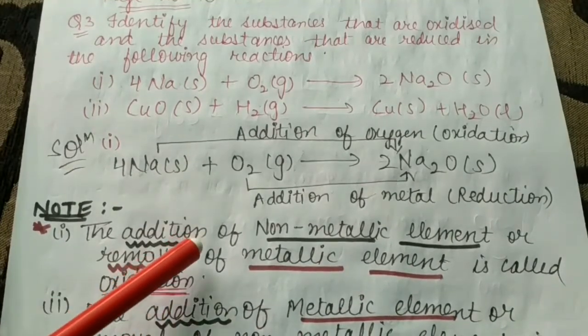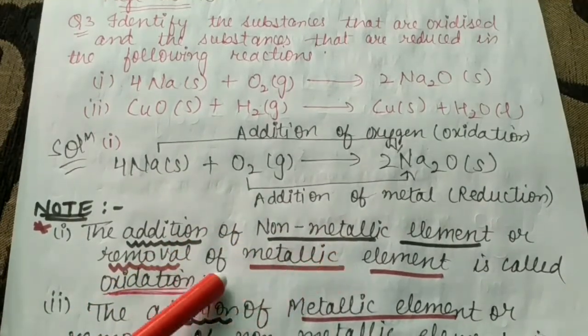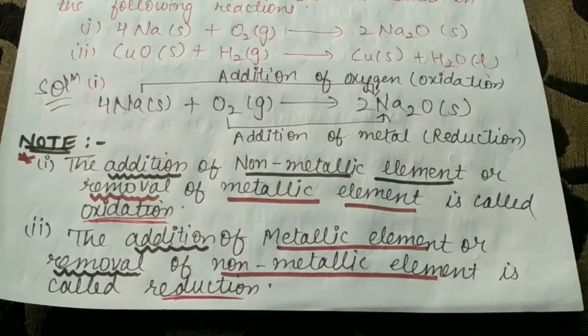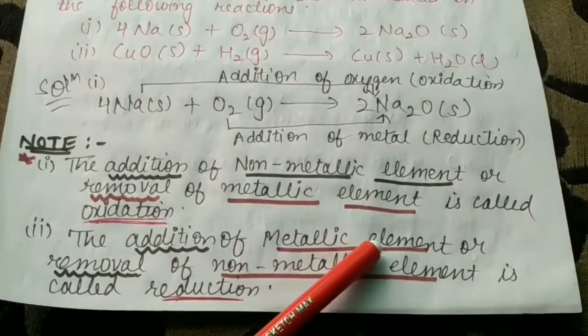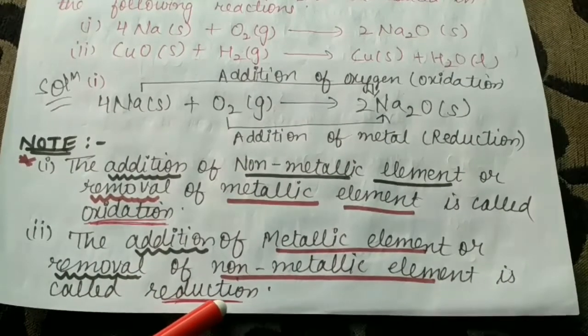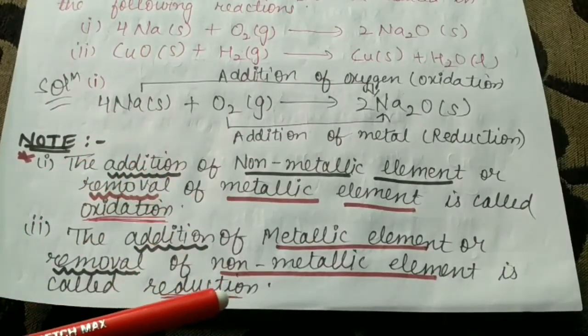Meaning to say, the addition of non-metals or the removal of metals, that we will say oxidation. And opposite to it, beta, the addition of a metallic element or removal of a non-metallic element is called reduction.